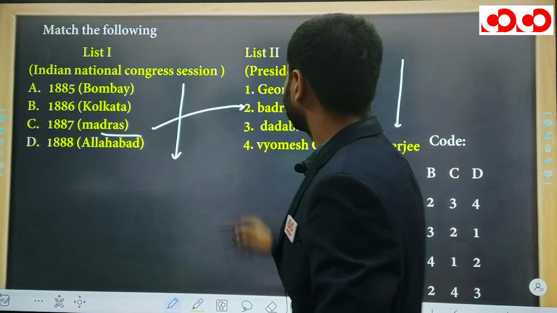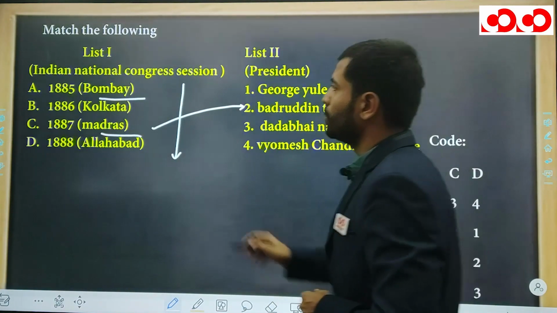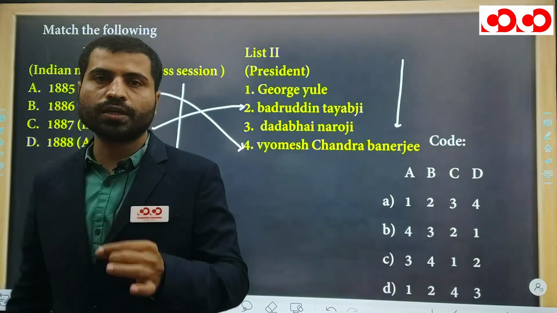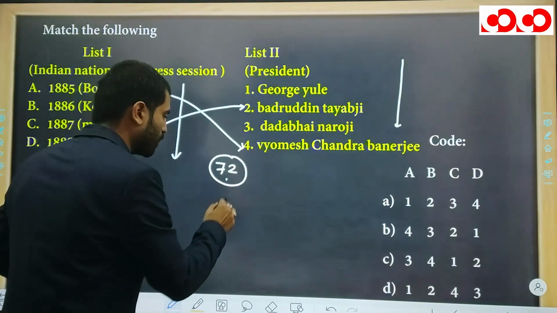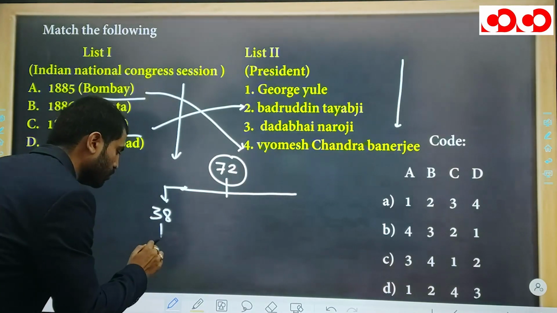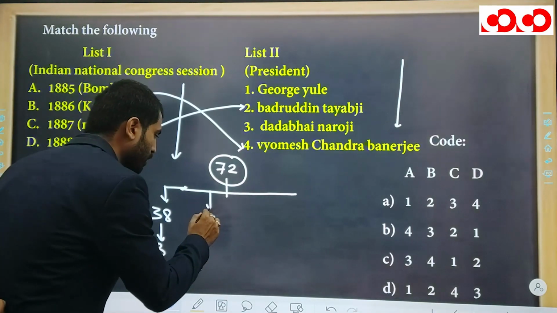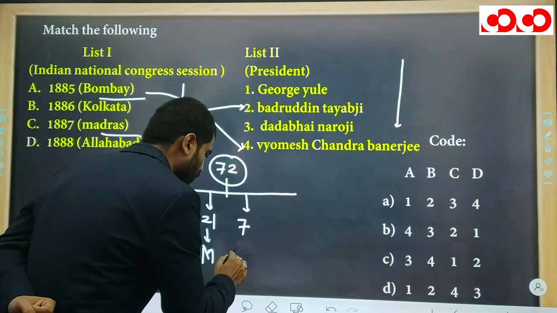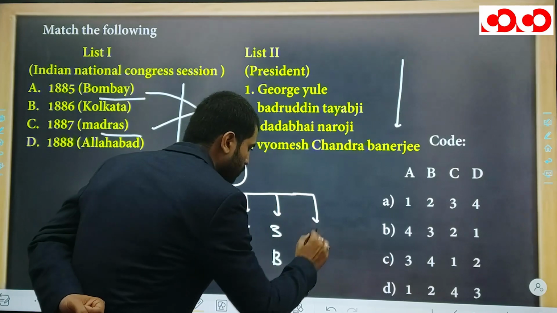So it is very, very clear. And we also have discussed about the Bombay session. The president of this first session was Vyomesh Chandra Banerjee, and the number of delegates in this session was 72. Okay. Now let's bifurcate this number of delegates. From Bombay presidency, the number of delegates was 38. Remember. Next, 21 delegates from Madras presidency. Next, 7 delegates from UP and 3 delegates from Bengal and 3 delegates from Punjab.